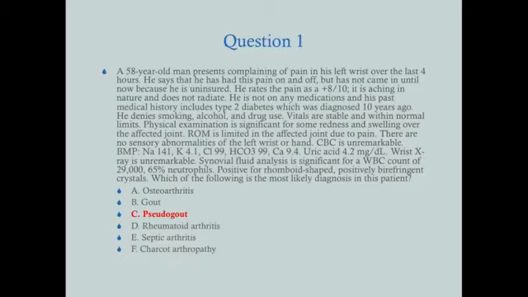If he came in and he said, both my wrists hurt, they're swollen, and my fingers are swollen, and by the way, I'm not 58, I'm 28, because RA typically presents in younger people for the first time, not older people. Older people have RA, but they don't present for the first time with RA at such an old age. It's possible, but not common. So it's not RA. RA is polyarticular and symmetric, and it's not episodic so much.